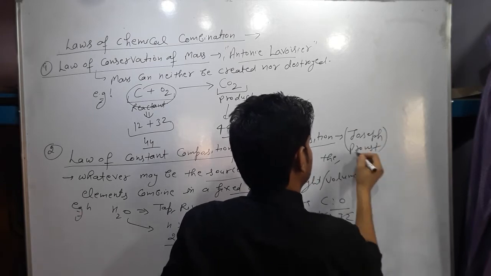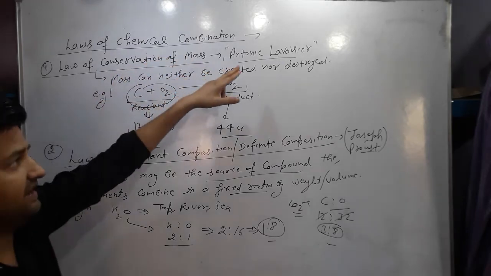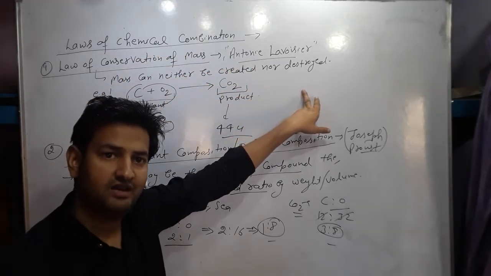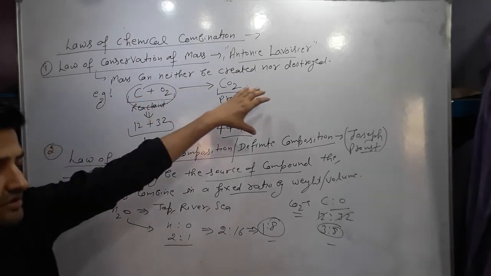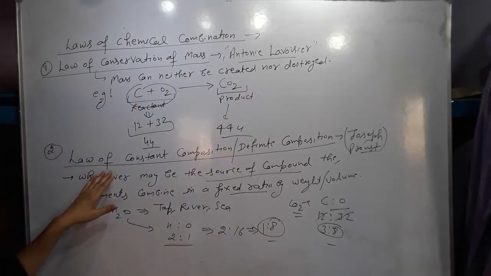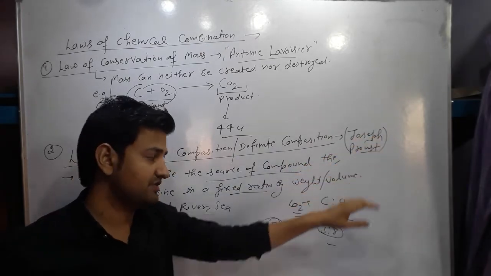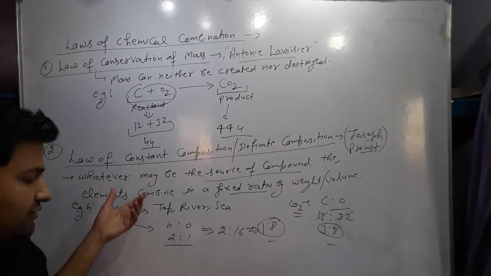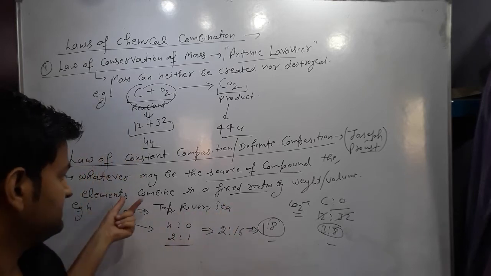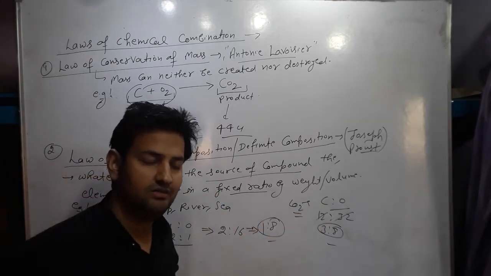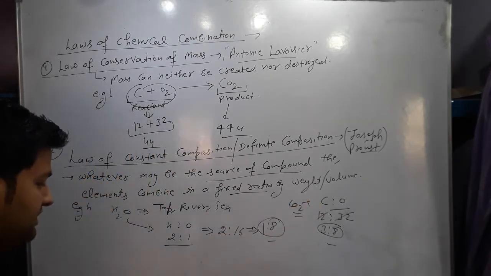These are the two laws. First is the law of conservation of mass, given by Antoine Lavoisier. Mass remains constant throughout the reaction, meaning mass of reactants is equal to mass of products. Second is the law of constant composition or definite proportion, given by Joseph Proust. According to this law, whatever may be the source, the elements combine in a fixed ratio by mass. We took the example of water and the example of carbon dioxide.